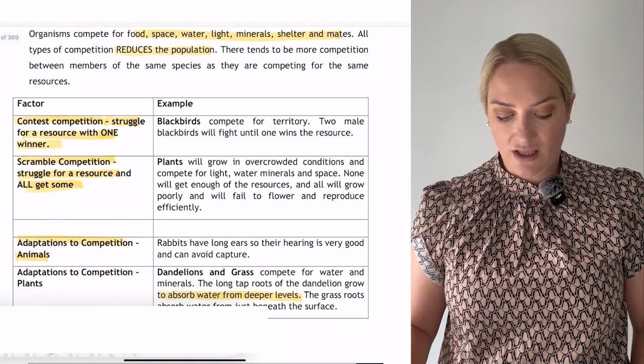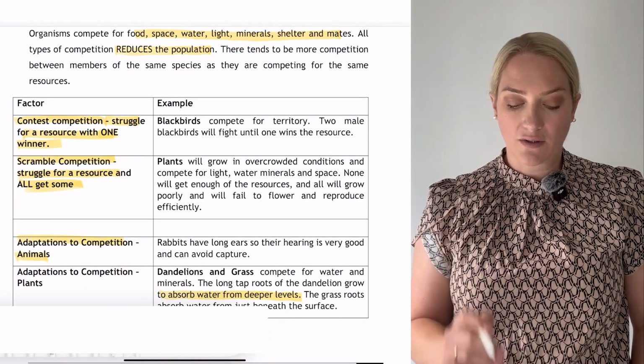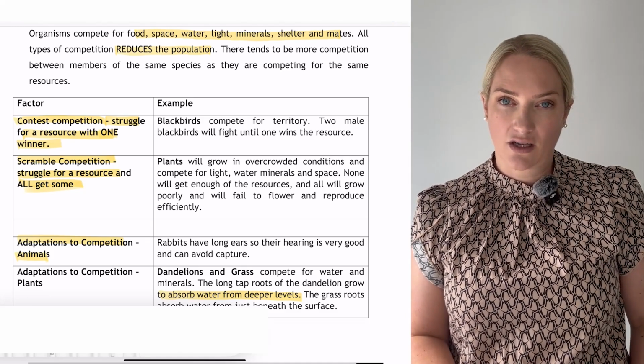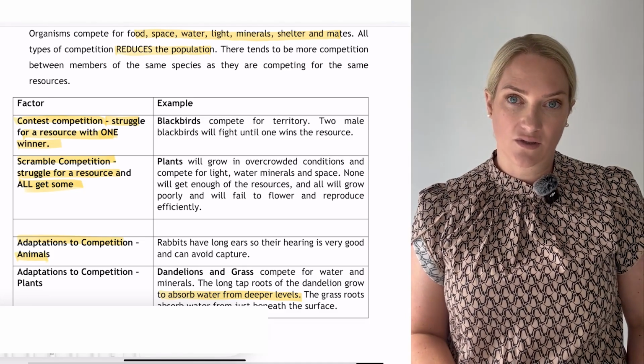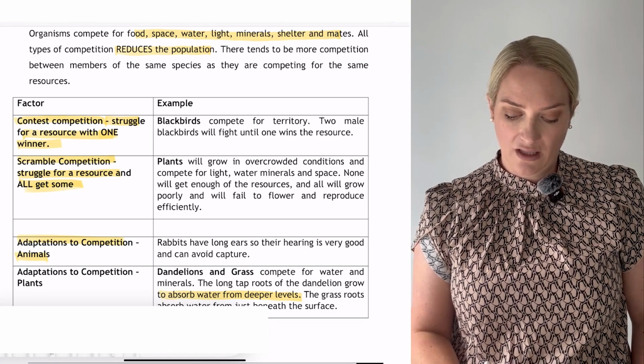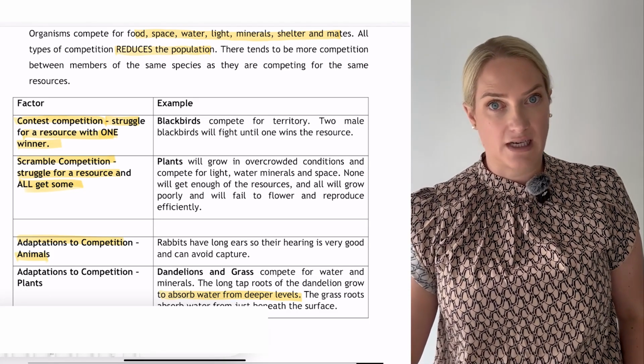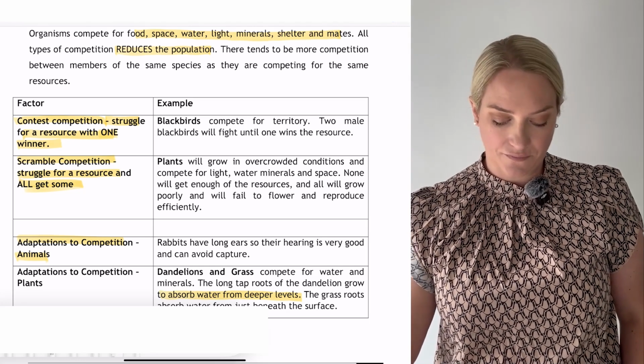With that, we look at two types of competition. The first we're going to look at is contest competition. And again, you need to know this definition. Contest competition is a struggle for a resource with one winner. My example here is two male blackbirds fighting for territory. There's only going to be one winner.